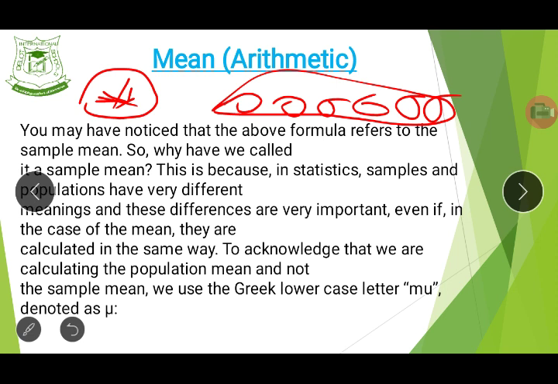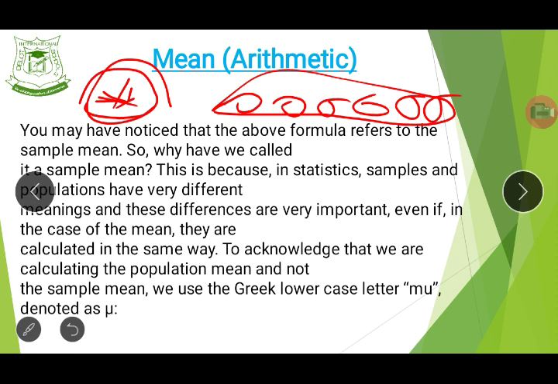Do you get it now? That's what the population mean is. That's why they are different. When you're talking about sample mean, it's just within a group of people, just one group. But population covers more than one group. Do you get it now?